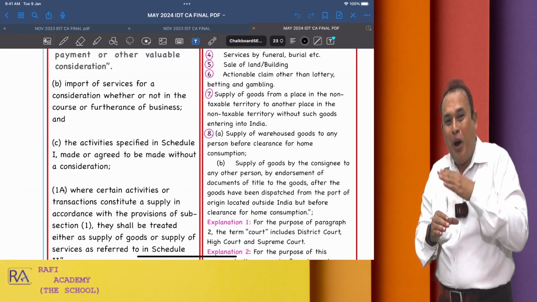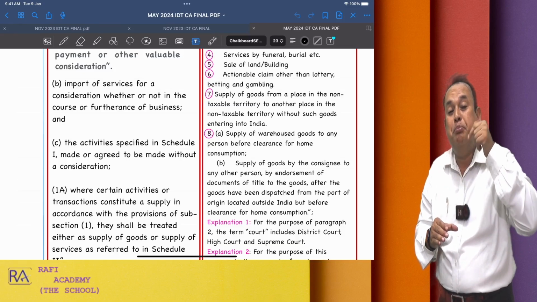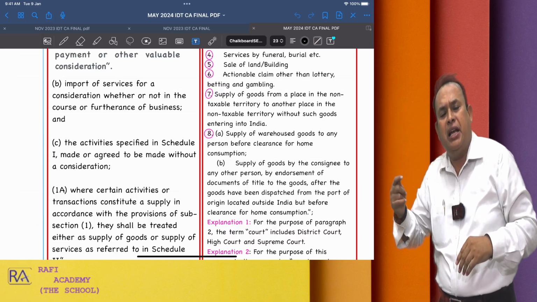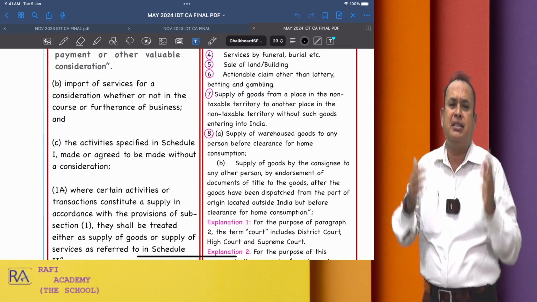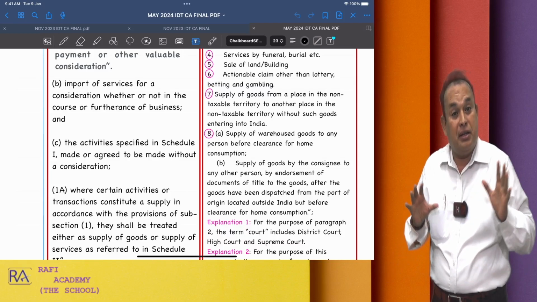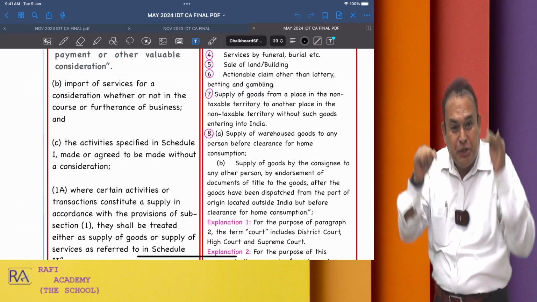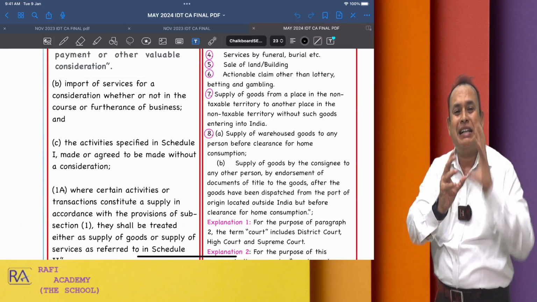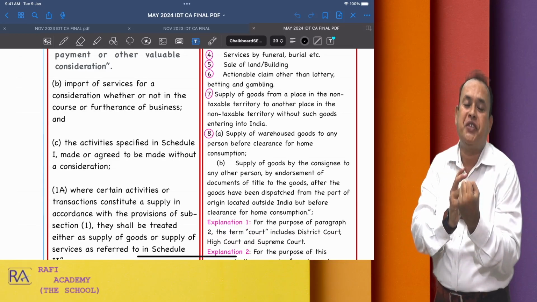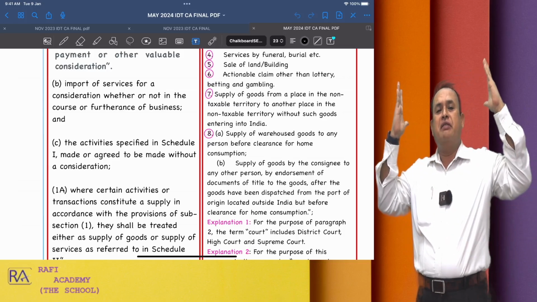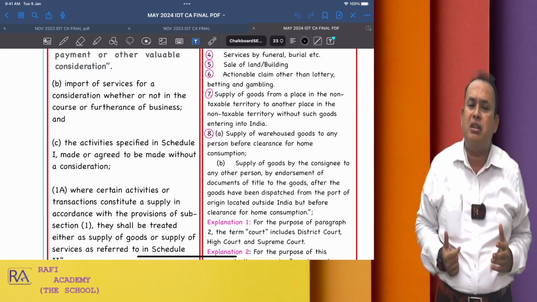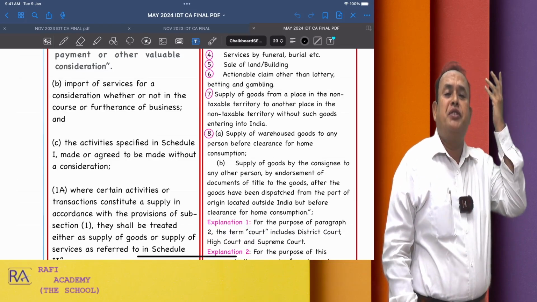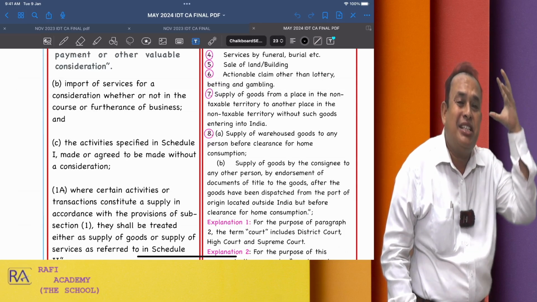Here, what is not relevant? The business test is not relevant. When you refer to section 7.1 clause A, sale, transfer, barter, exchange, license, lease, rental or disposal for consideration must be in the course or furtherance of business. Then only it comes under the clutches of scope of supply. Whereas import of services, whether or not in the course or furtherance of business, is called import of services and comes under the clutches of the GST.